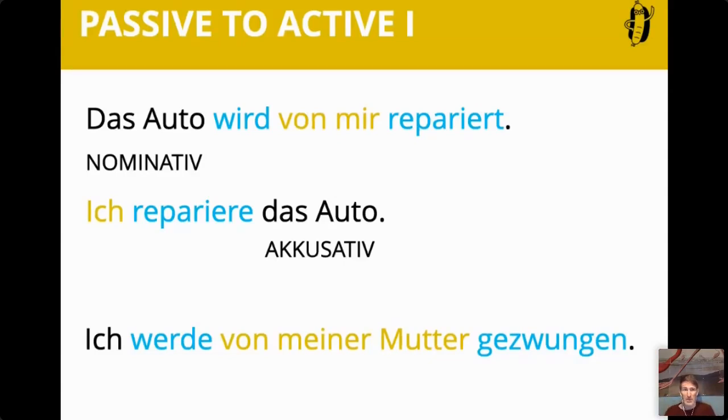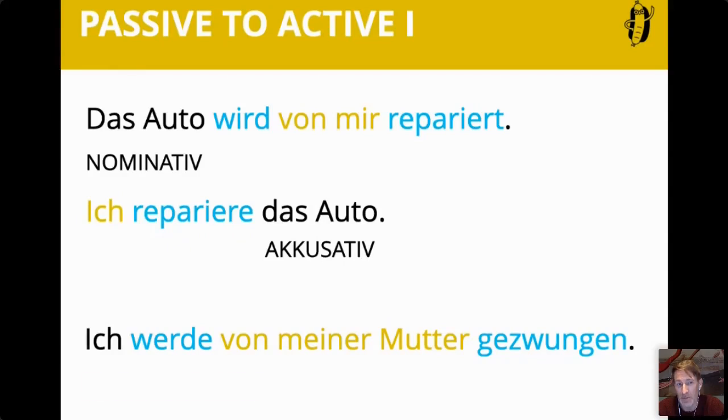So the mother has to become the new subject, the new doer, like the car before, like me before. And then you have to change gezwungen, which is the more difficult part. The main form is zwingen. So like anything without the GE, and the U turns into an I. And then the ich has to change into accusative. These are the 3 steps. So let's take a look.